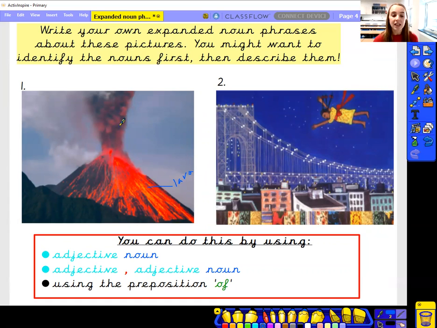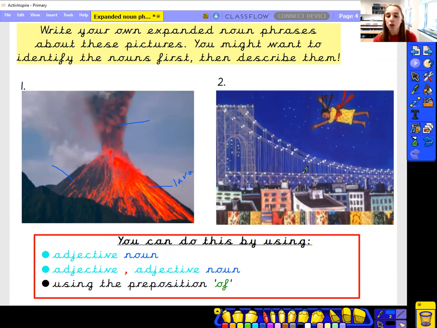I can also see ash clouds. I can also see rock. So you might want to use that to describe your volcano. Remember, you can use one adjective and a noun, two adjectives with a comma and a noun, or the preposition of. You might want to talk about the sound of lava pouring out, the smell of the burning rock and ash.